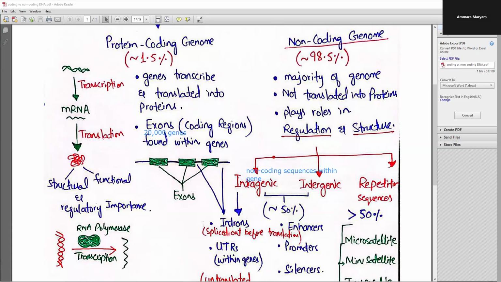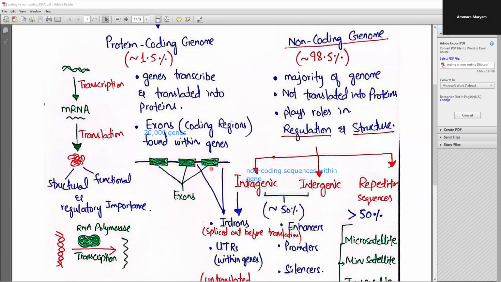So these are the introns that are categorized as the intragenic non-coding sequences that are present within the gene. And the other ones are the UTRs. These are also present within the genes. As you know, these exons and introns are present between the start and stop codons. As you know, at the start of every gene, there is a region that is known as the start codon.